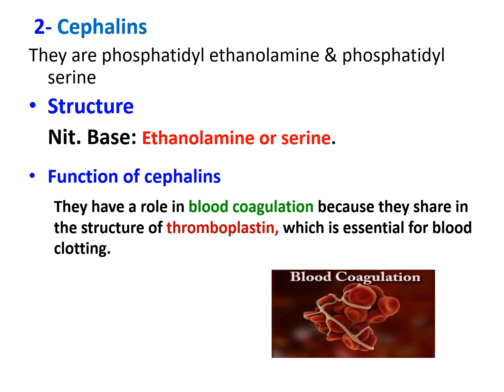Cephalins. The nitrogenous bases of cephalins are called ethanolamine or serine. So in lecithin, it's called choline, while in cephalins, they are called ethanolamine or serine. The cephalins have a very important role in blood coagulation because they enter in the structure of what's called thromboplastin. The thromboplastin is essential for blood clotting. So the function of cephalins is blood coagulation, because they enter in the structure of thromboplastin.